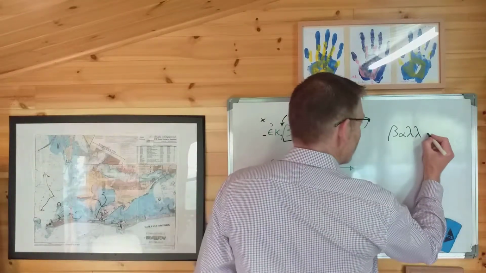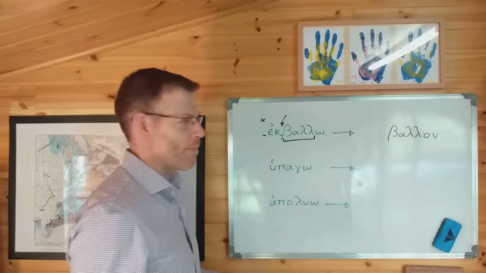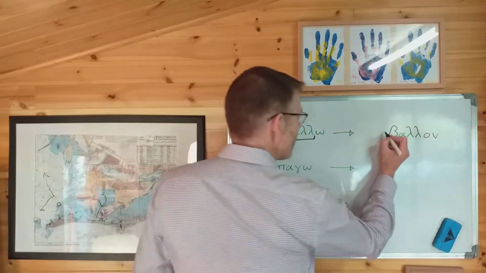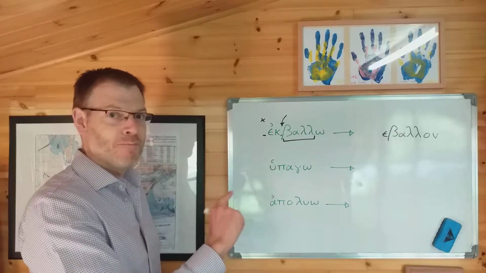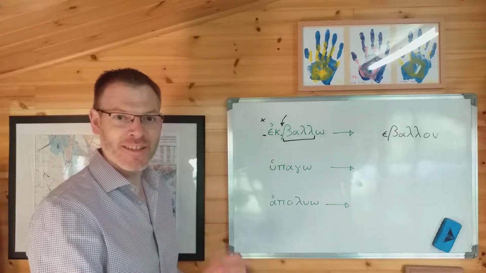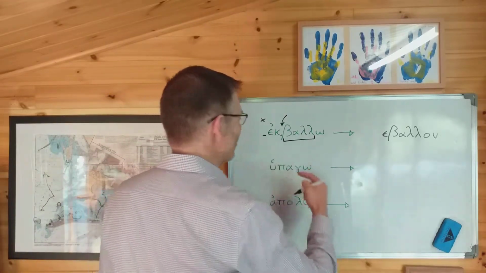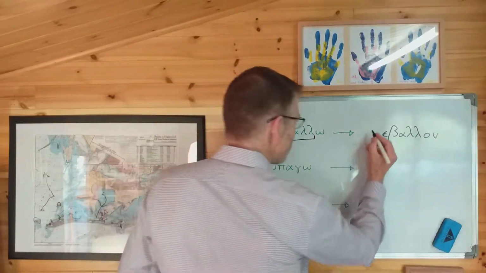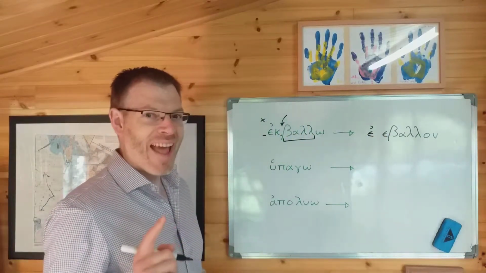We'll pop the imperfect ending on, and we need to put the epsilon augment in there with no breathing, because it's now not at the beginning of the word, it's in the middle of the word, because you still need to put the preposition back on, which is, well, it's not ek, is it?